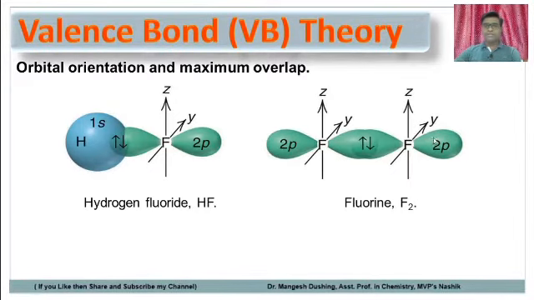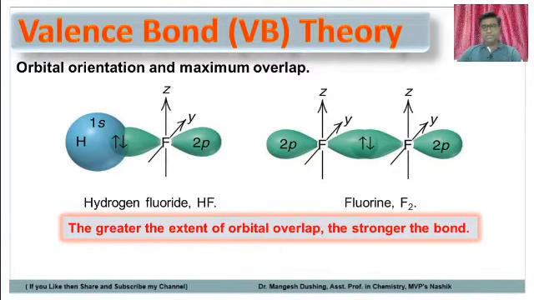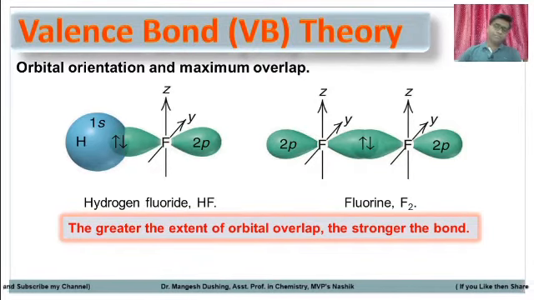Similar is the case for the fluorine molecule. So this is fluorine, which contains a 2p orbital, and this is again the 2p orbital of the second fluorine atom. There is a 2p overlap and it forms a sigma bond between fluorine and fluorine. This overlapping area contains two electrons with opposite spins. So greater is the extent of orbital overlap, stronger is the bond. If the area of overlap is large, then the bond which is formed is called a strong bond.